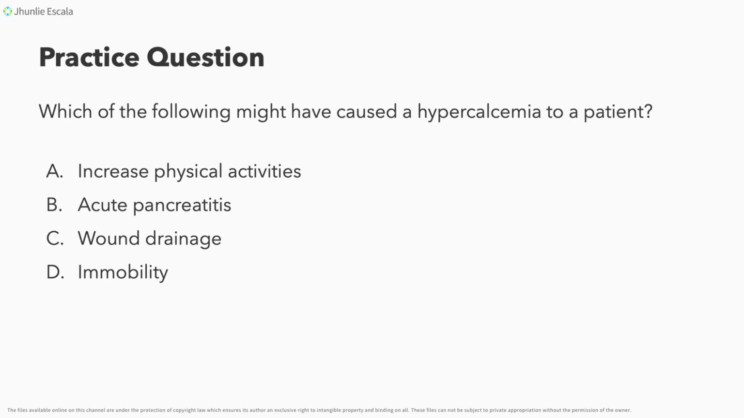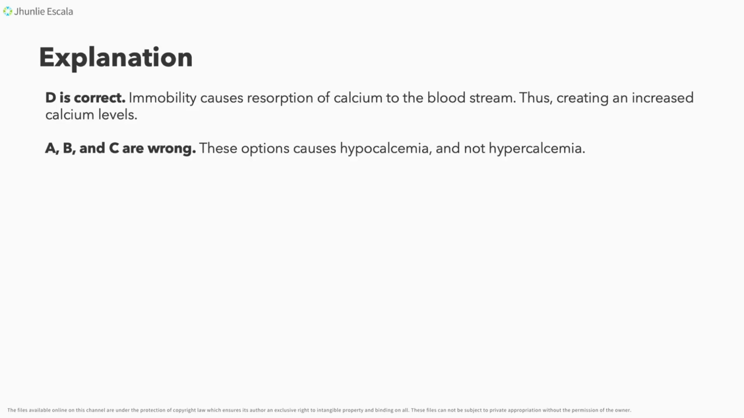Okay, time's up. The best answer for this one, I know you got it right. The best answer for this one is immobility, letter D. Yan. So, let's try to explain this one. Letter D, immobility causes resorption of calcium to the bloodstream. So, it will increase your calcium levels. Upon the other hand, your A, B, and C are wrong because this option causes hypocalcemia and not hypercalcemia.